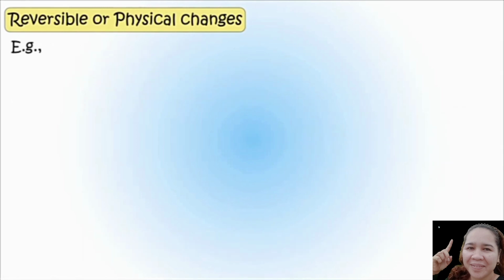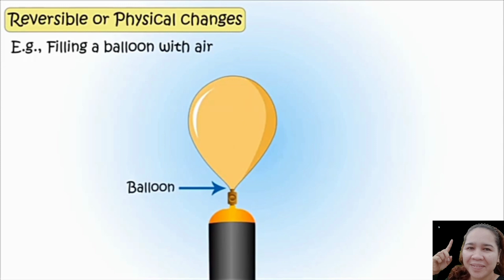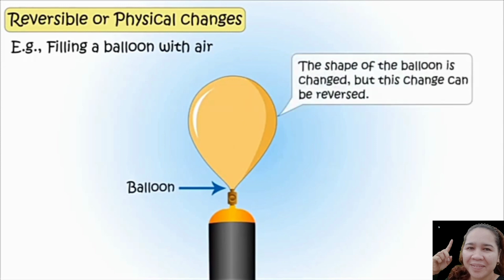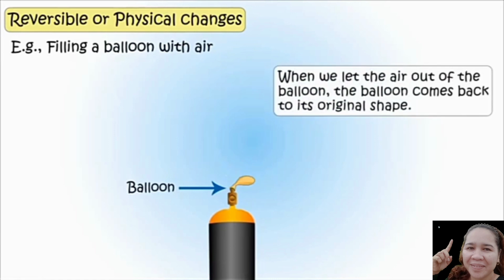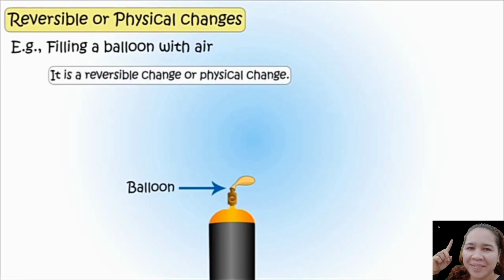Examples: filling a balloon with air. The shape of the balloon is changed, but this change can be reversed. When we let the air out, the balloon comes back to its original shape. So it is an example of a reversible change or physical change.